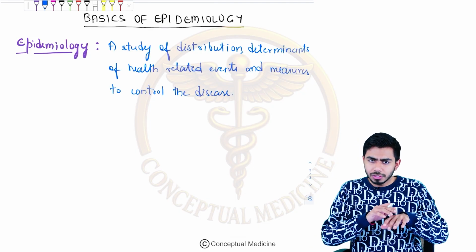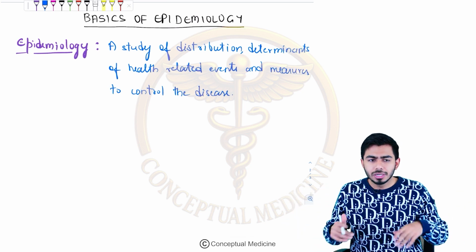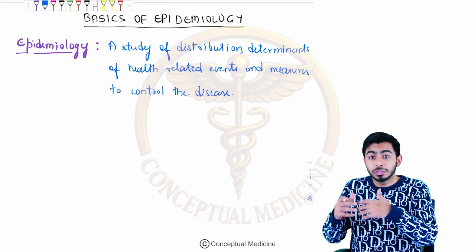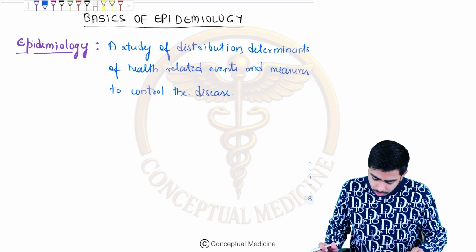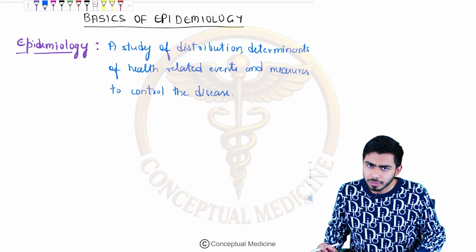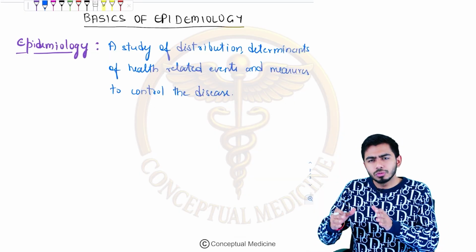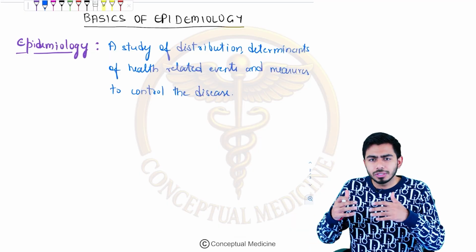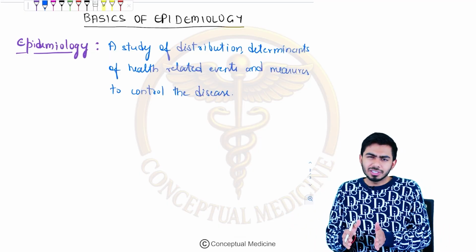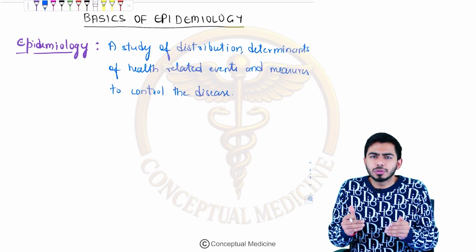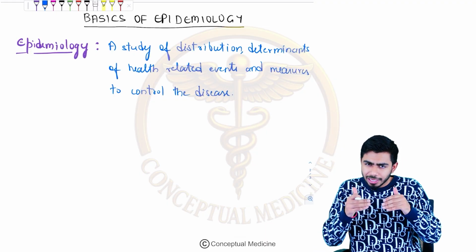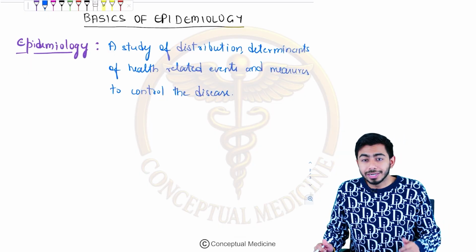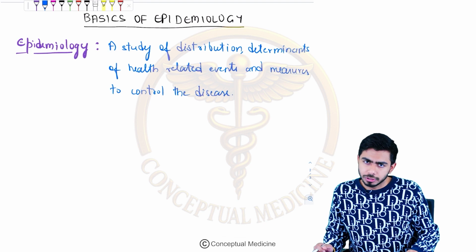So we'll study the distribution of the disease, the determinants of the disease, and those factors which are used for measurement to control the disease. As you go into this topic, you will gradually understand what epidemiology is. With the definition alone it could be somewhat difficult, but as you dive into the topic, it will be much easier to understand.